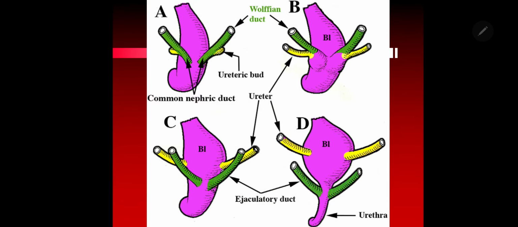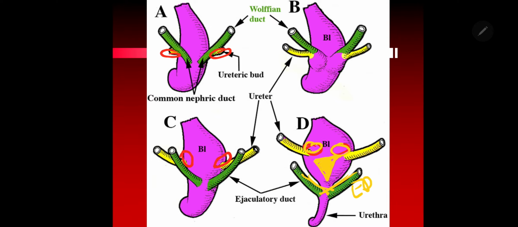Initially the ureteric bud is lateral and below this mesonephric duct, but as the mesonephric duct is absorbed into the development of the bladder, that is the trigone of the bladder, it will change its direction. It comes to lie medially and above, and it will open finally into the developing bladder there. You can see, the mesonephric duct forms here. It opens here in the form of the ejaculatory duct, and there will be a trigone here that is formed by the absorption of the mesonephric duct.